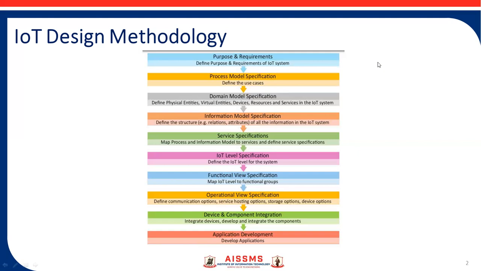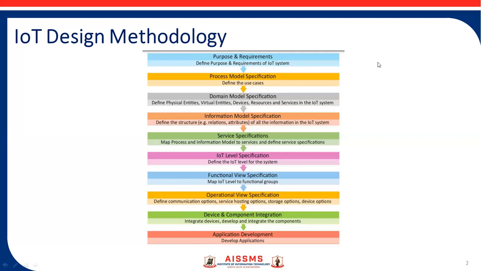This is just an example of smart irrigation, but in your syllabus you have to explain the home automation system also. That is the case study for you. Okay, then the next stage is process model specification.